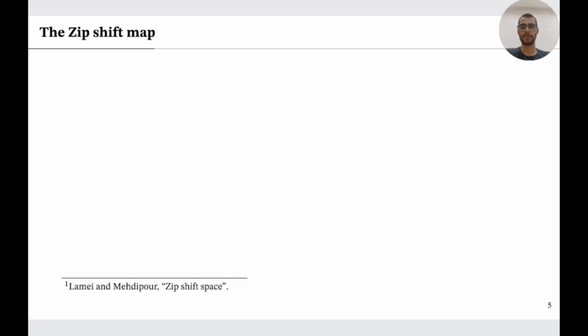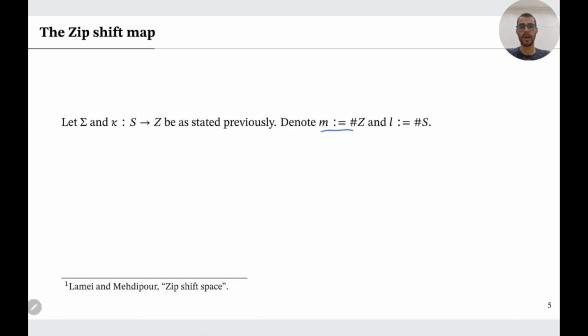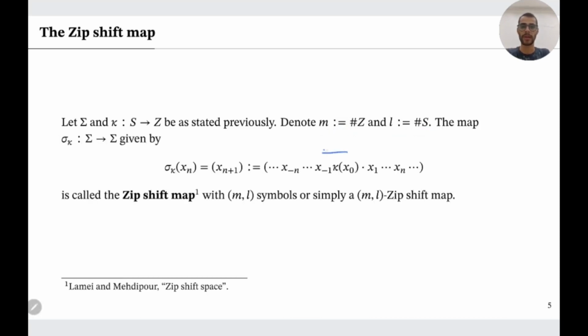We define now the zip-shift map, which is an extension of the usual shift map. The behavior is very similar. Let sigma and kappa be as stated previously. Denote by M and L the cardinalities of Z and S. The map shifts the sequence to the left side and maps x0 to kappa of x0. And the map is called the zip-shift map with ML symbols, or simply the ML zip-shift map. This map is also invariant under the measure μ. And the zip-shift map is rich in topological and ergodic properties, which allow us to study other maps under conjugation.